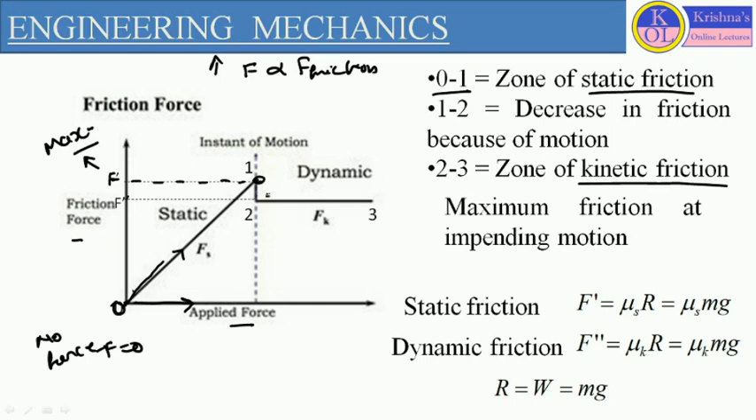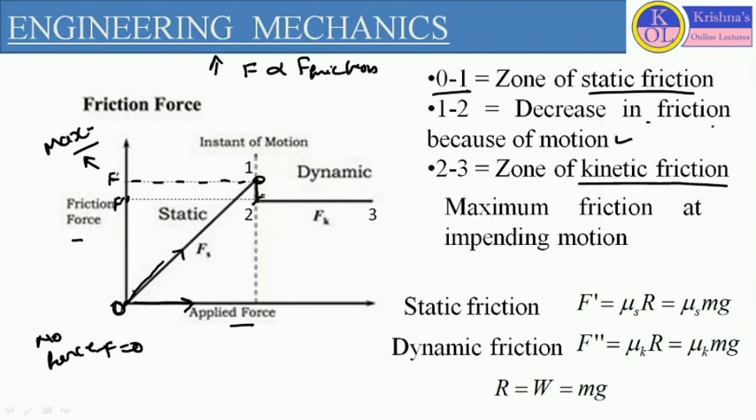Now after that, if the applied force is constant, in that case also the body will be in motion condition. When the body is in motion condition, the value of friction decreases. This decreased friction value we consider as F double dash. So F dash is the maximum friction at the time of impending motion, and F double dash is the friction force value when the body is in motion. This line 1, 2 is representing the decrease in friction force because of the motion.